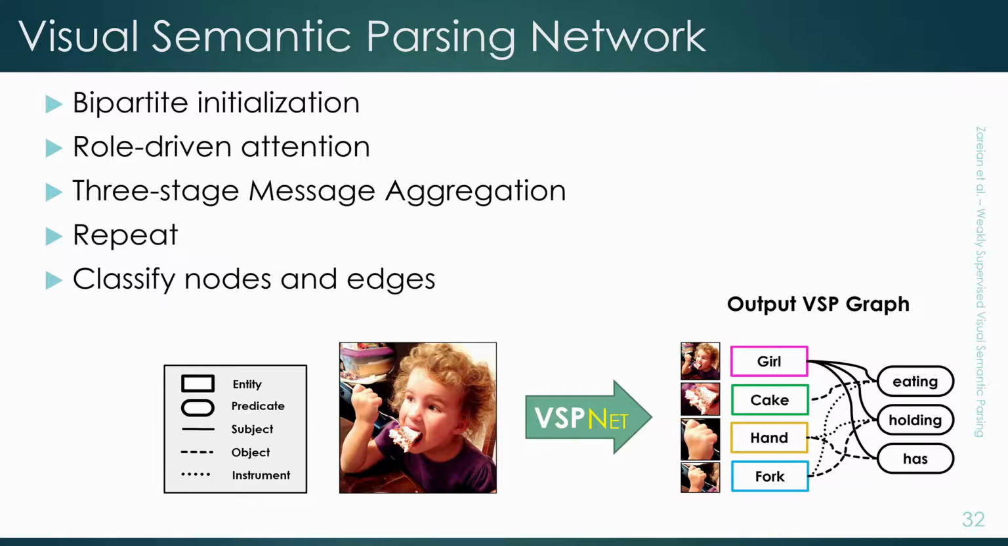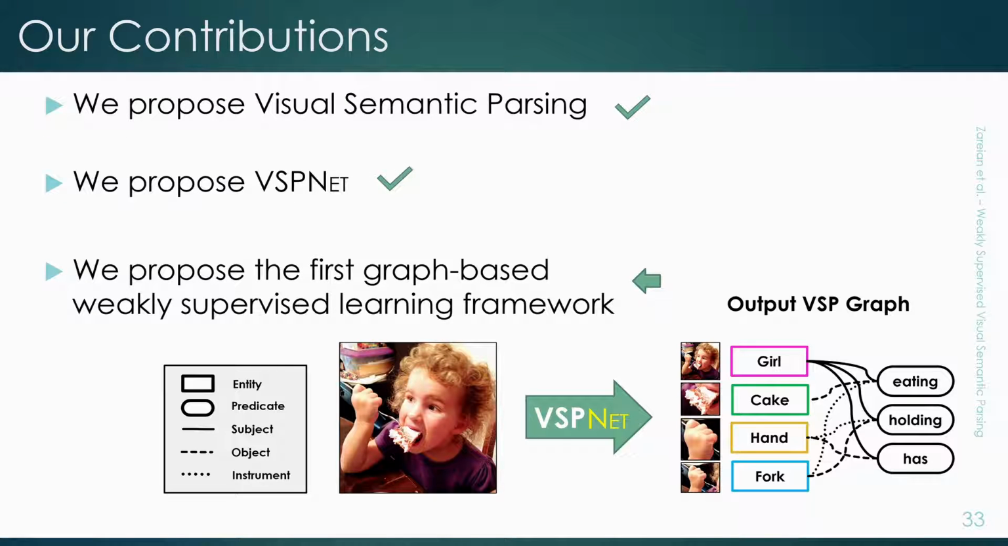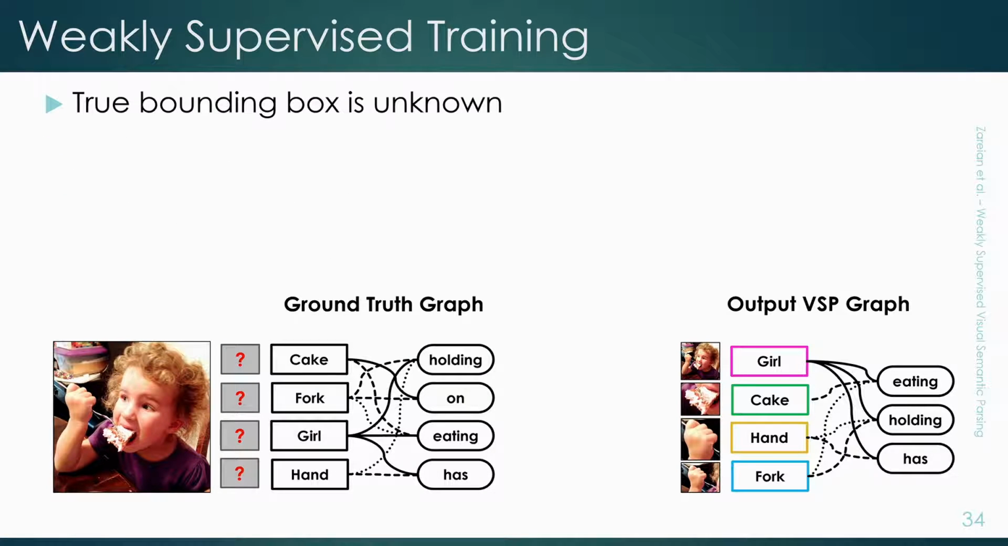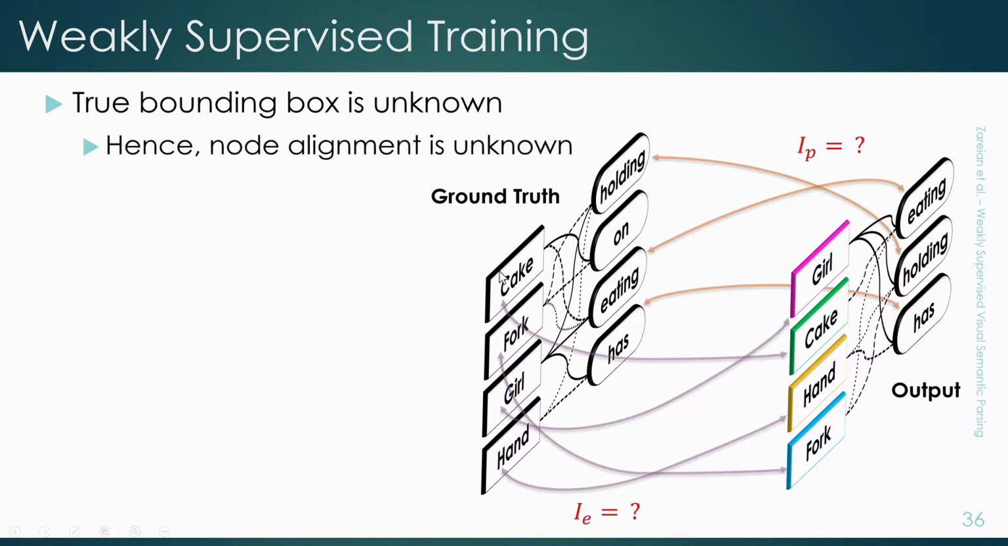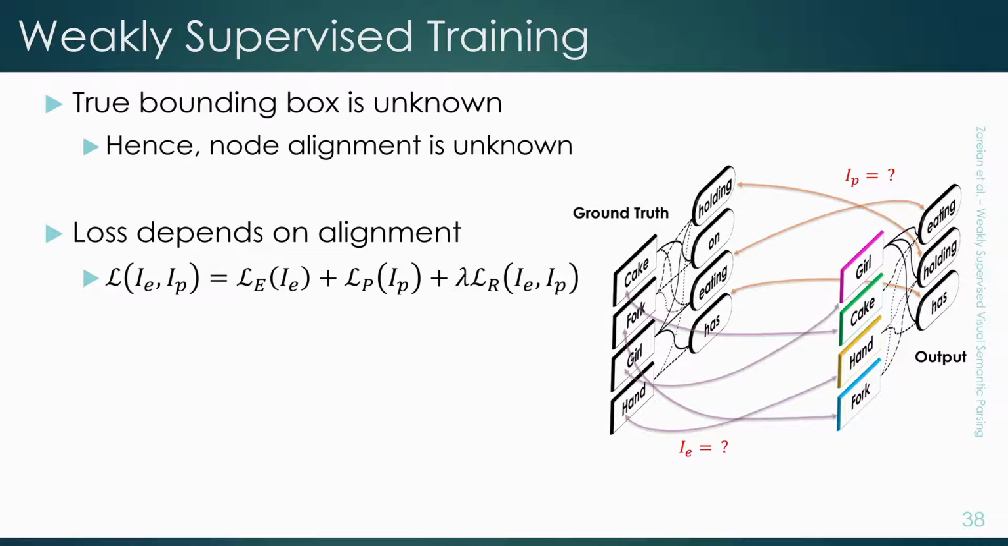Now, the next question is how to train it. In training, each image comes with a ground truth semantic graph, but in weakly supervised setting, bounding boxes are not provided for entities. This creates an alignment problem, where we don't know what nodes in the ground truth graph correspond to what nodes in the output graph. The problem is, our objective function depends on this alignment.